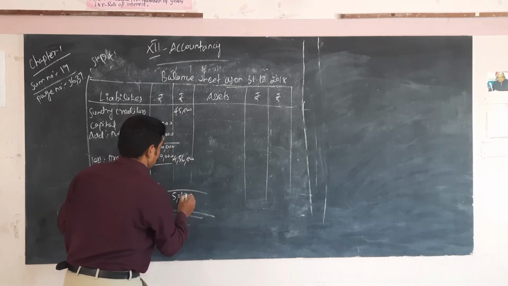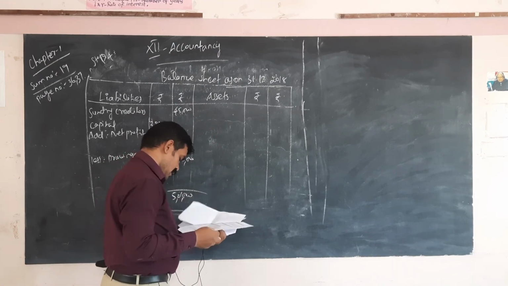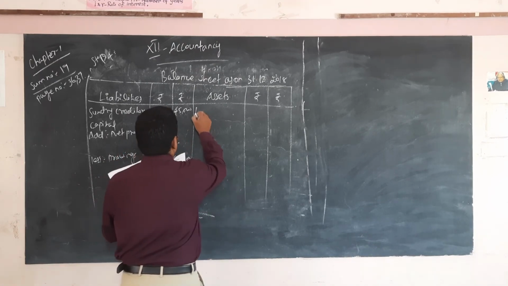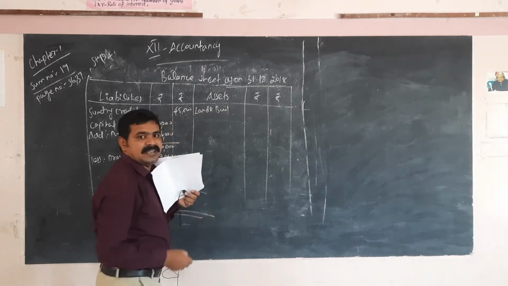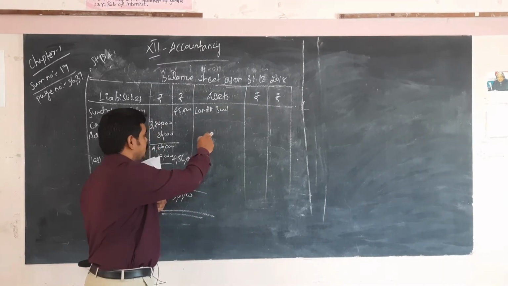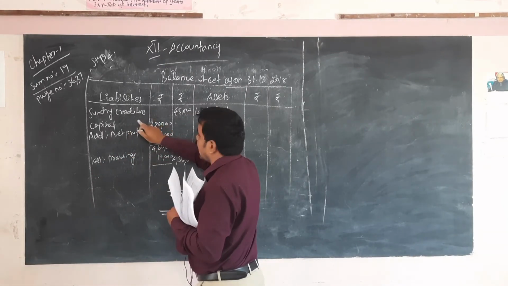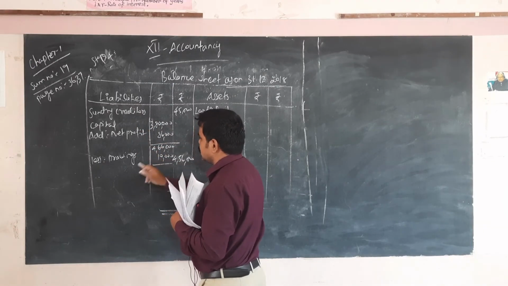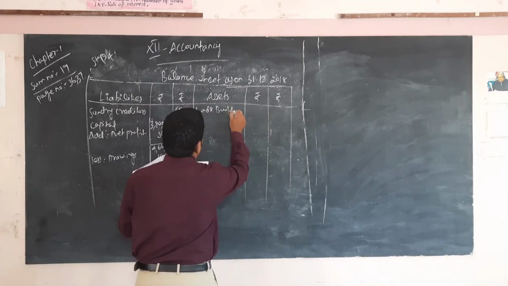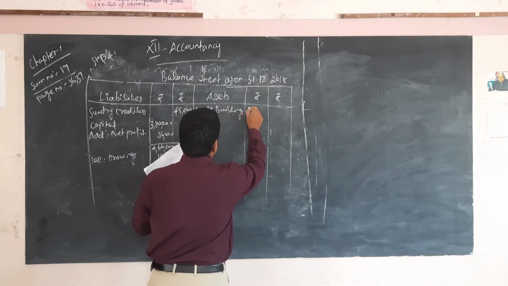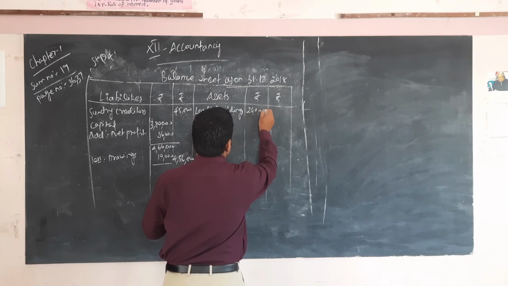So here the total balance is 5,01,000. Then on the asset side, land and building, that is one of the fixed assets. Sundry debtors, one of the current assets. Okay, so drawings you have to separate from the net profit. So land and building 2,40,000.